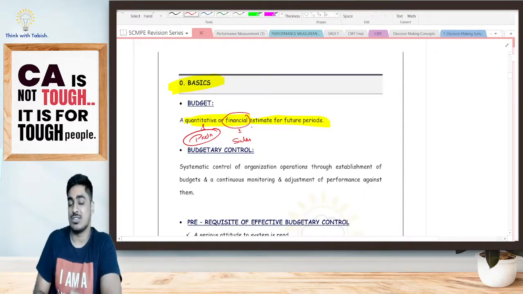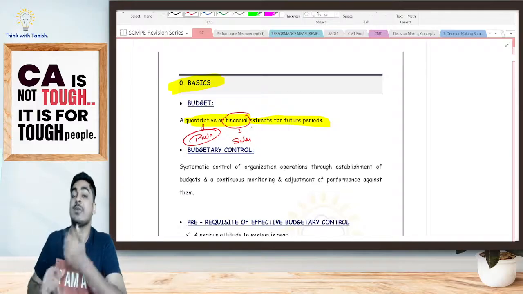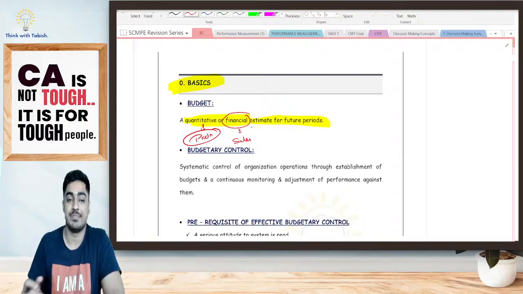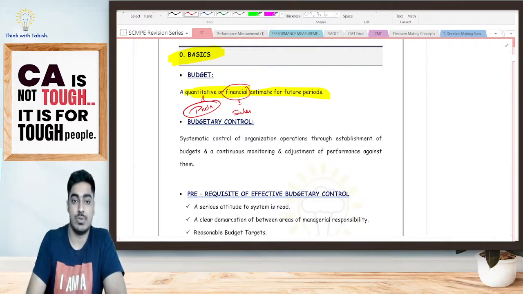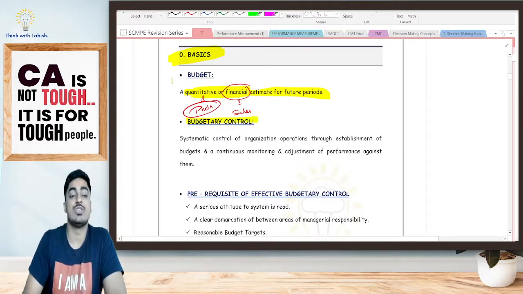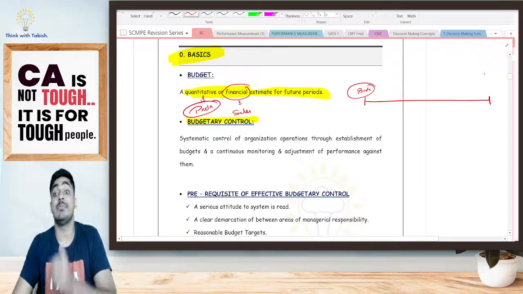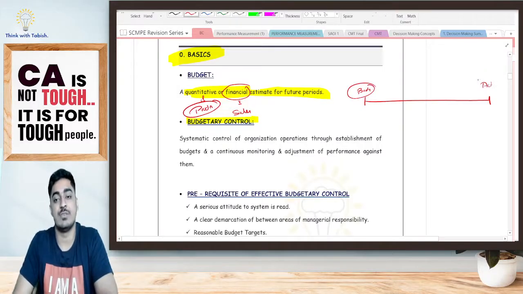These are budgets. So what is a budget? Estimate for the future period. However, it should be either quantitative or else financial. It should be measurable. Now, what is budgetary control? Now look at this, students. When do I set my budget? I will be setting my budget at the start of my period. Yes or no? And when will I be getting my actual performance? At the end of the period.